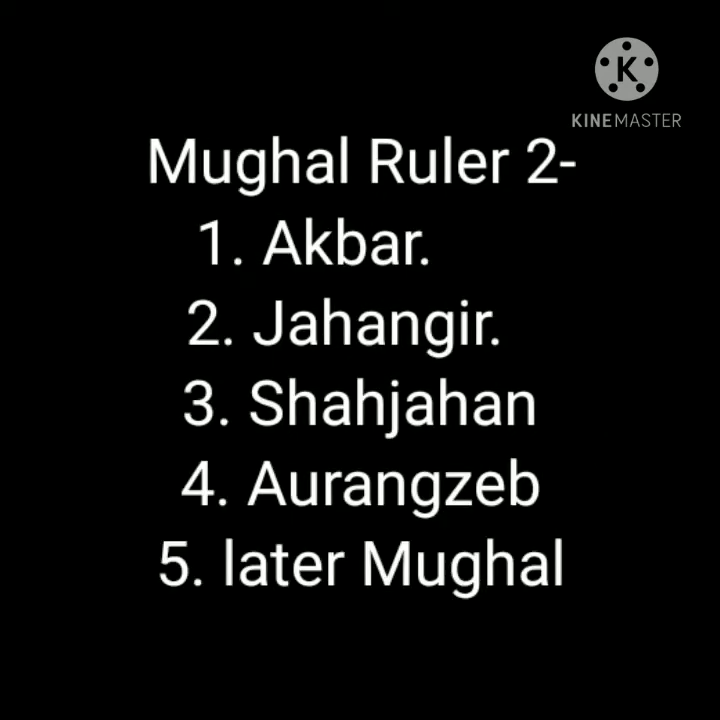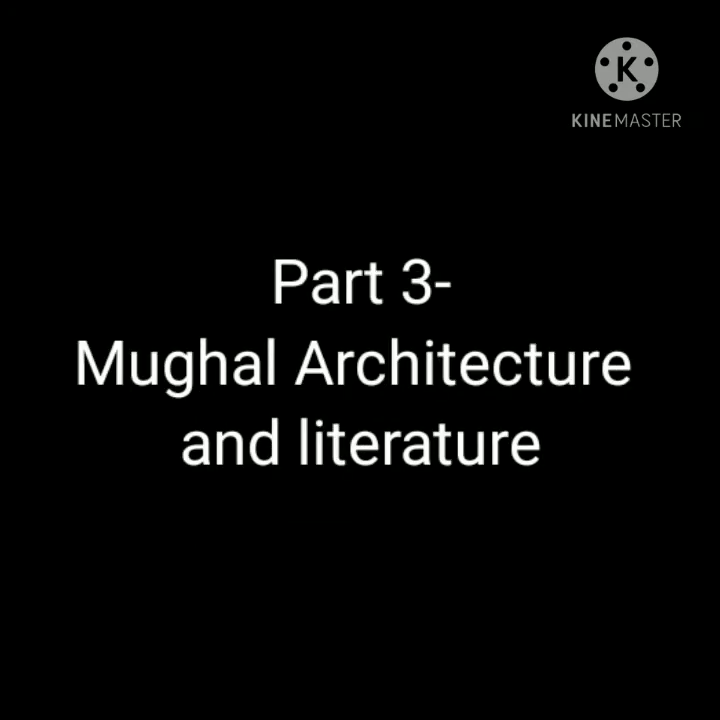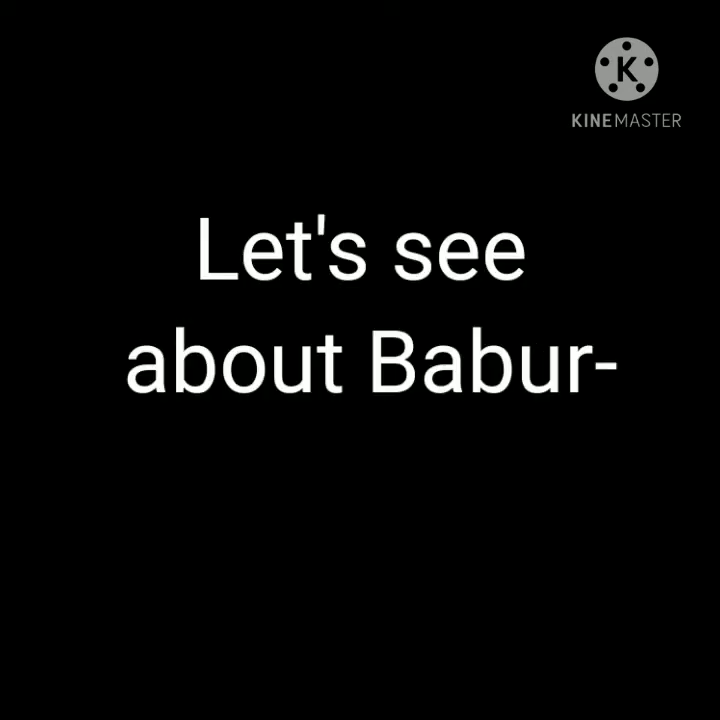In Mughal ruler 2, we will study about Akbar, then his son Jahangir, then Shahjahan, then Aurangzeb, then the later Mughals, who were weak rulers, and then in 1857 there will be the end of the Mughals. In part 3 of the Mughals, we will see Mughal architecture and literature. So, let's see about Babar.